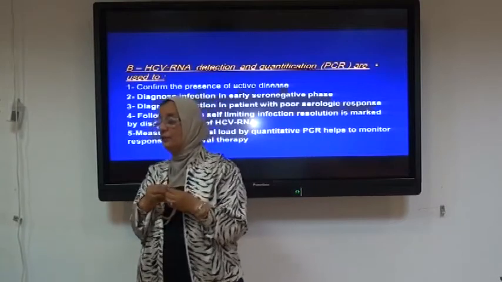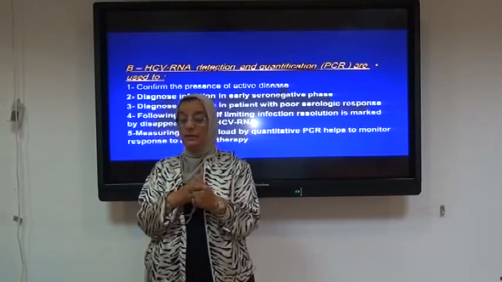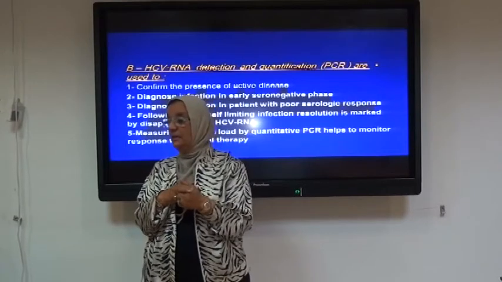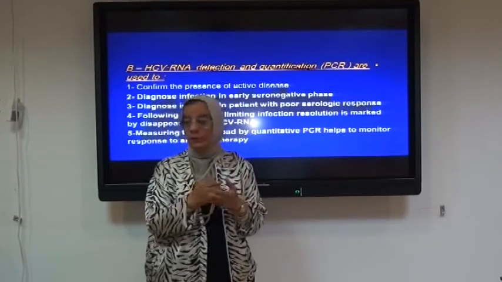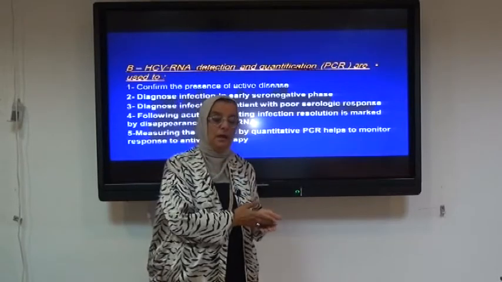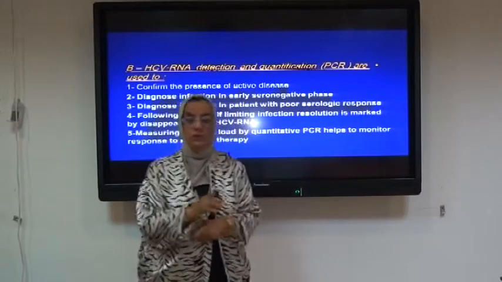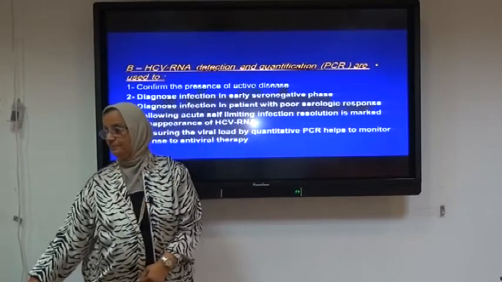Why? Because measuring the viral load quantitatively, to know the quantity of virus circulating in the blood, is very important to monitor the response to antiviral therapy, whether it is ribavirin, interferon, or pegylated interferon, according to the regimen the patient used.